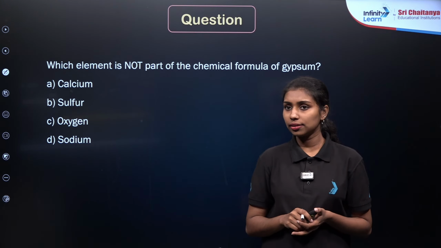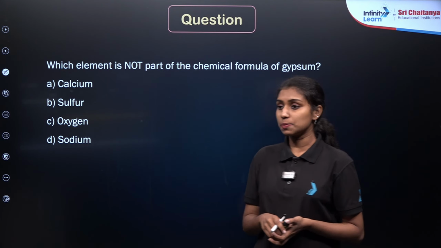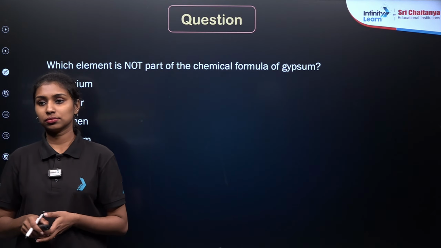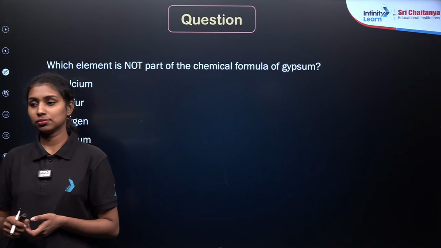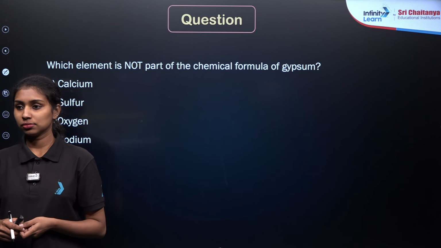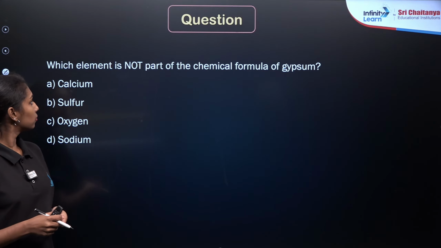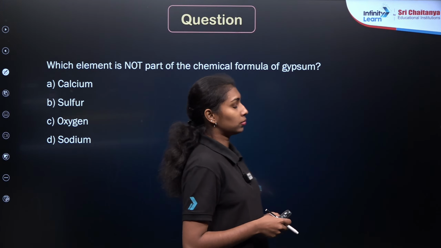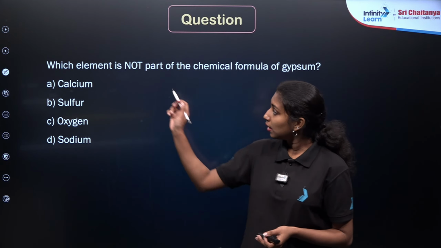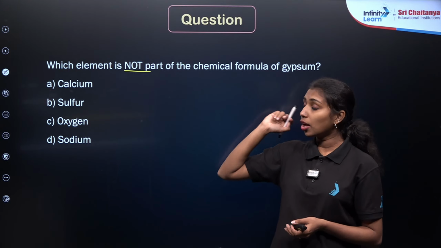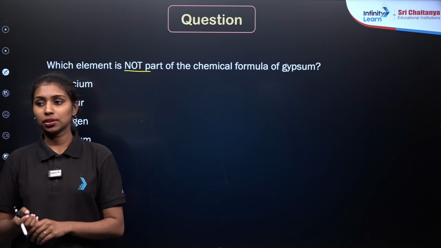Here is our next question. I think this will be the last question. Which element is not part of the chemical formula of gypsum? Read the question carefully. Which one is not part of the chemical formula of the gypsum? So first you need to identify the chemical formula of the gypsum, then identify the elements present in the gypsum.